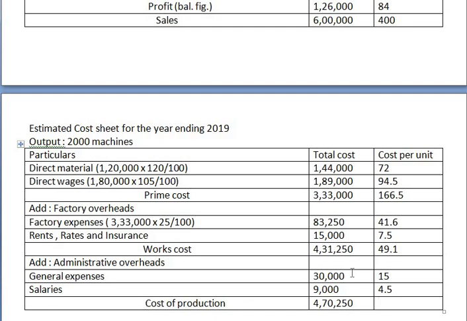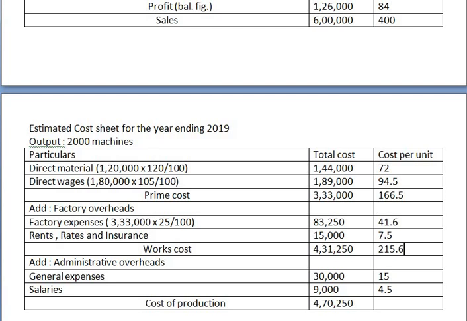I'm sorry, in works cost, we haven't added the prime cost here. So that we will add first, that is 166.5 plus 41.6 plus 7.5. So here it is, works cost, it is 215.6.